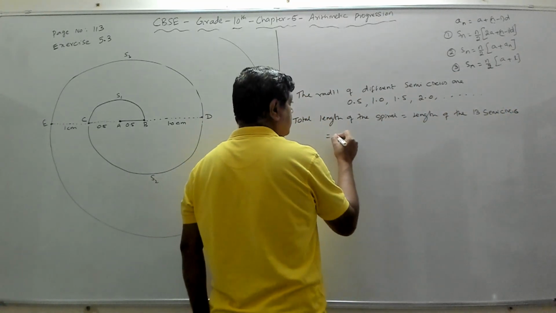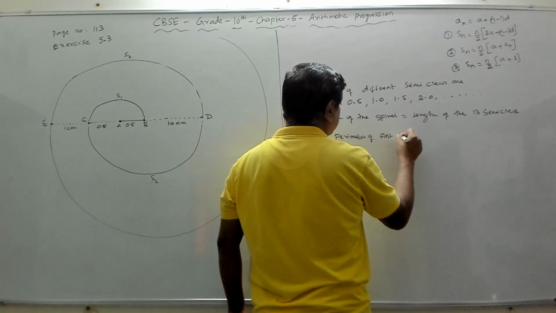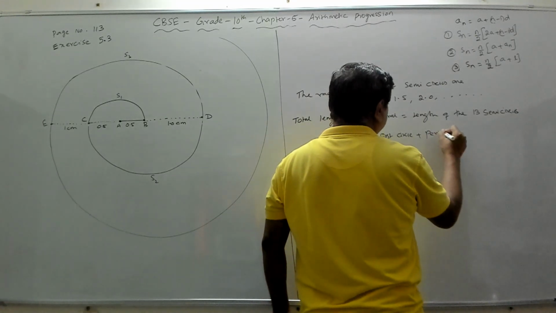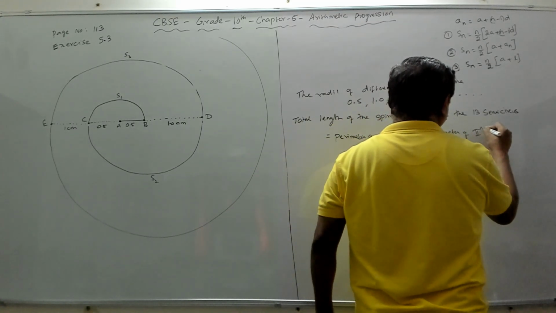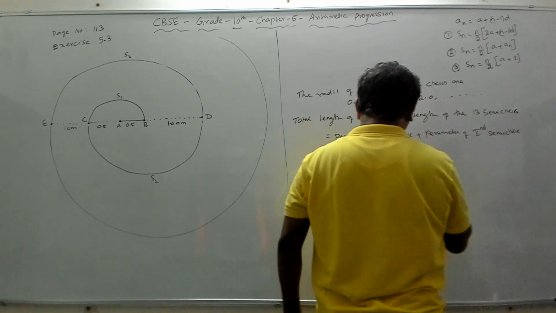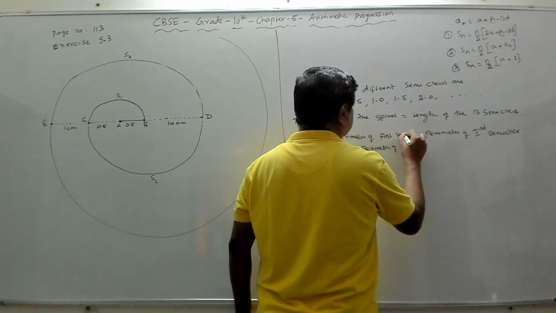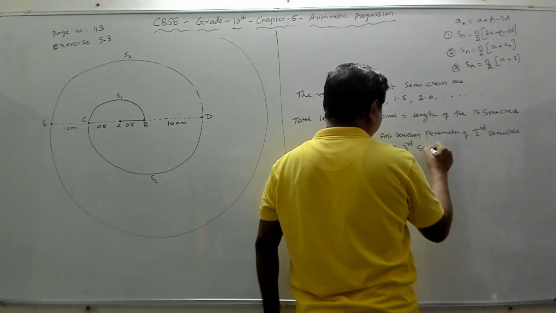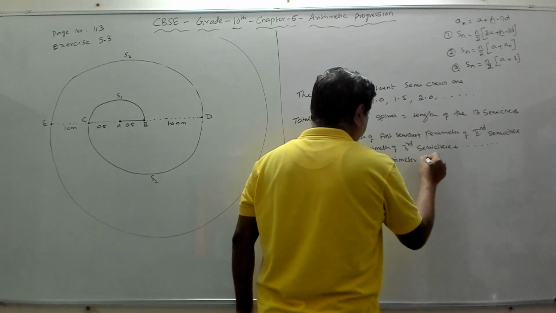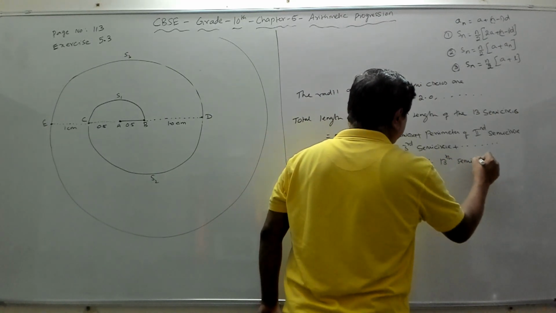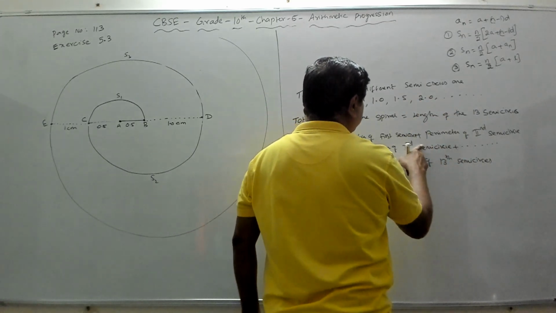That will be equal to the perimeter of the first semicircle plus the perimeter of the second semicircle plus the perimeter of the third semicircle, like that it goes on till the perimeter of the 13th semicircle.